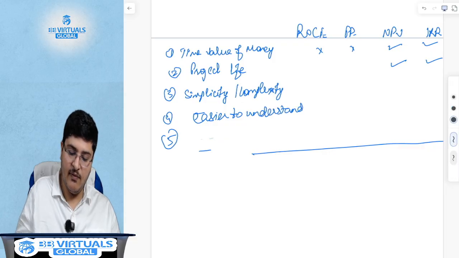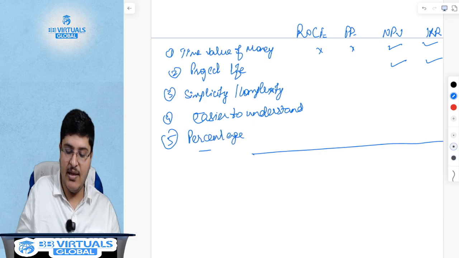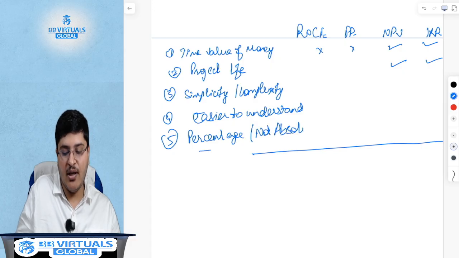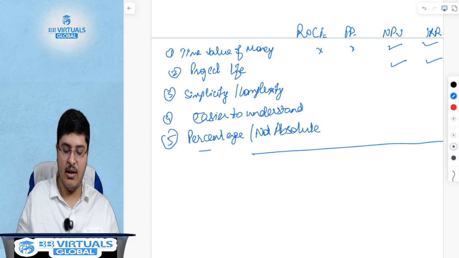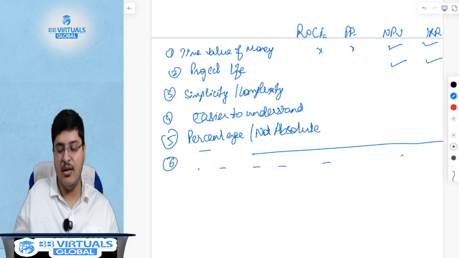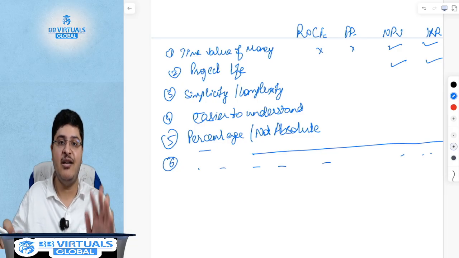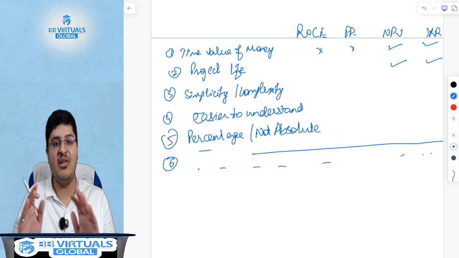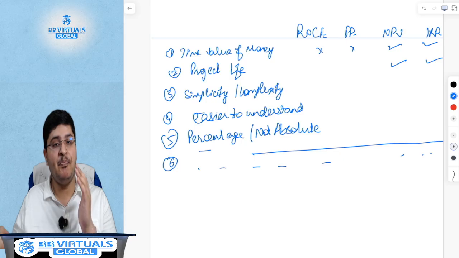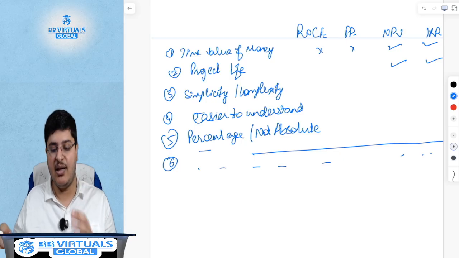Some of these have the advantage that they are percentage, but the disadvantage that they are not absolute, and vice versa. All your advantages and disadvantages will likewise get summarized. So just look at the common points, create this tick-cross table, and you will not have to learn the advantages and disadvantages of all 4 methods separately. As long as you have the conceptual understanding, this one table will summarize everything.